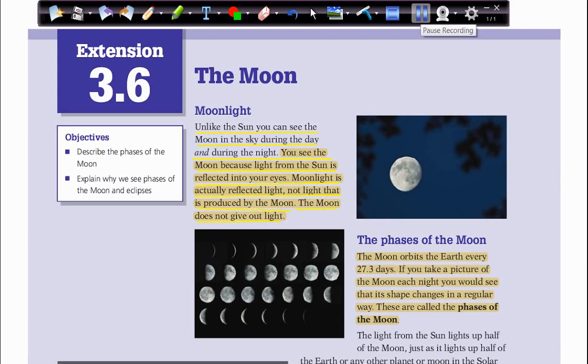When we studied the solar system and the night sky lesson, we mentioned that the moon is an object we can see in the night sky shining. It's made of rock, but it doesn't give out light.